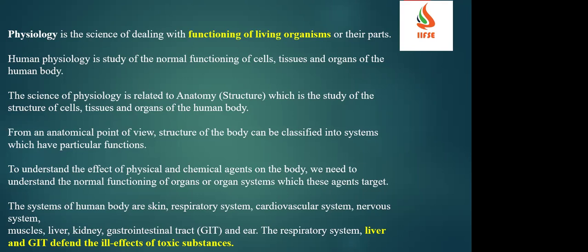The liver and the GIT defend against the ill effects of toxic substances. GIT means the gastrointestinal tract. Toxic means chemical substances. It tries to absorb and neutralize the chemicals which we have consumed, like even liquor. Whoever takes alcohol, that is also a toxic substance for our body. If you take it beyond the limit, it will affect health severely.